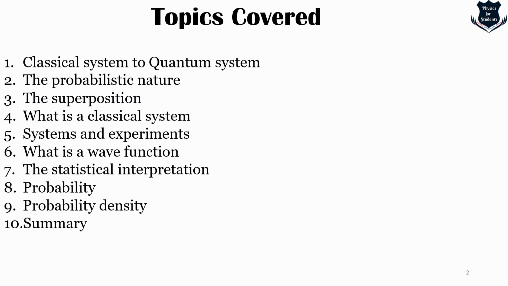What are the different systems and experiments and how does the quantum nature of the experiment change things? What is a wave function? The statistical interpretation, what is probability, probability density, and then we will summarize our learning. These are the topics to cover, and it is a good time that we can go ahead.